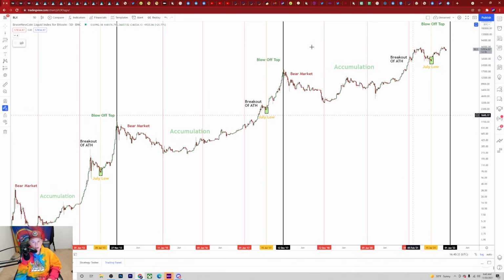So first things first, we're going to be talking about the Bitcoin cycles. We're going to be mapping out, like I said, the sequence of events that takes place, and then we're going to explain the similarities that we do see. Now, what we're going to notice here in the first cycle over here, we basically skip 1 year, but it's still very much the same.